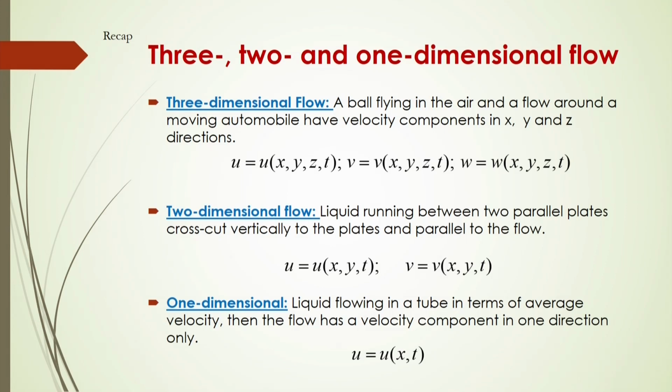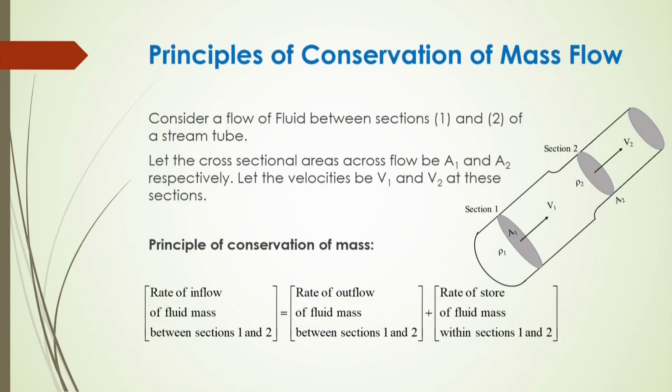Now, whenever we are expressing the continuity equation, that is called conservation of mass, we have to consider one dimension, two dimensions and three dimensions also. So, we first have to derive the mass conservation equation, and that will be called the continuity equation. What is the principle of conservation of mass flow?